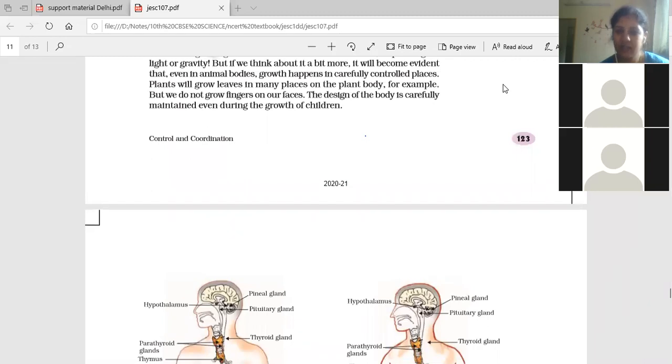And the second one, when the TSH level is decreased, then thyroxine's level is more. So that is the hyperthyroidism condition. At that time, the person has to decrease the amount of salt, and iodine-rich food he has to decrease.